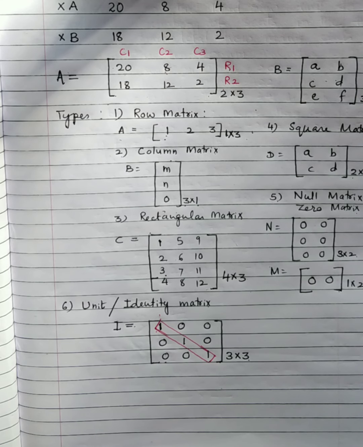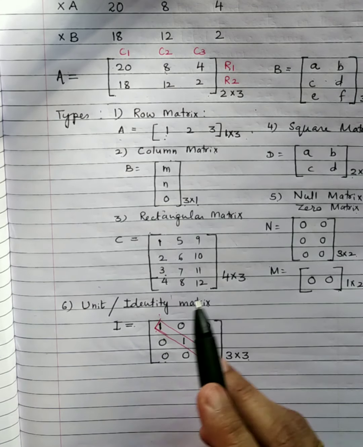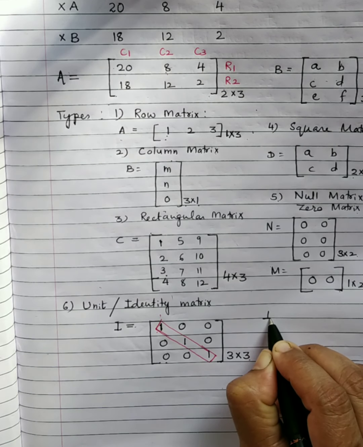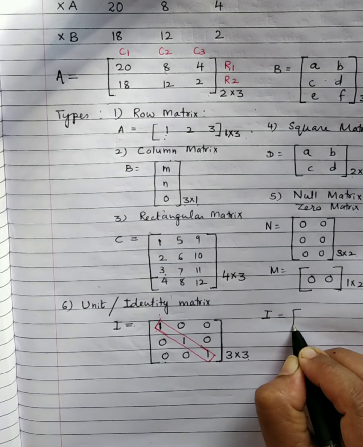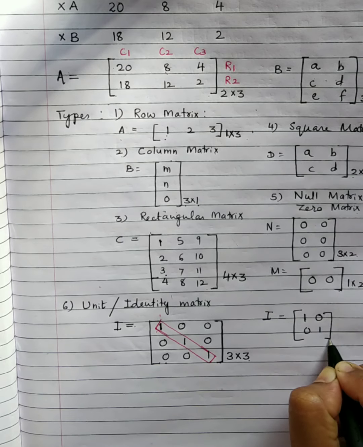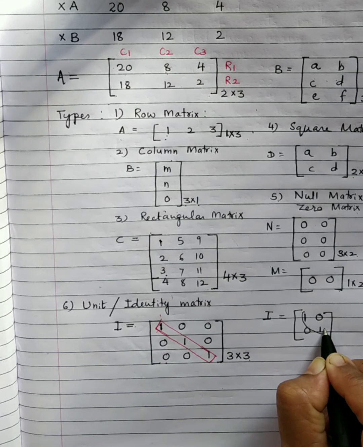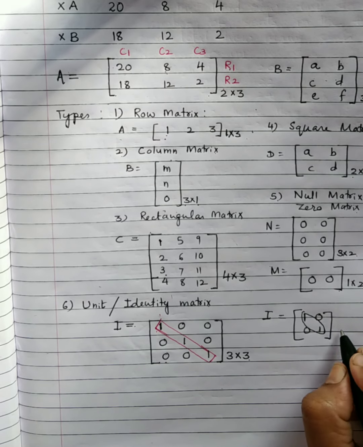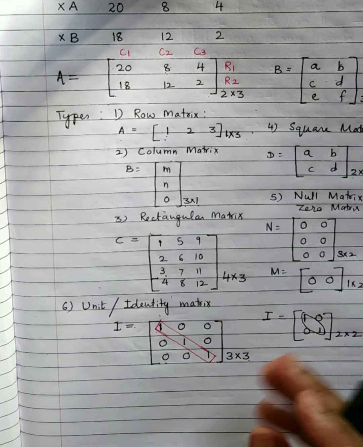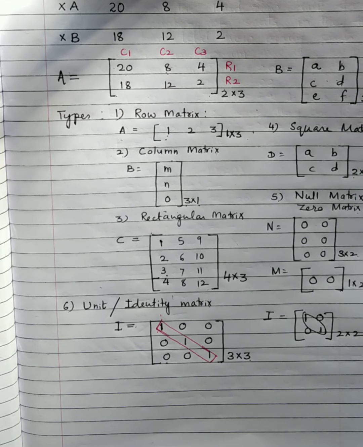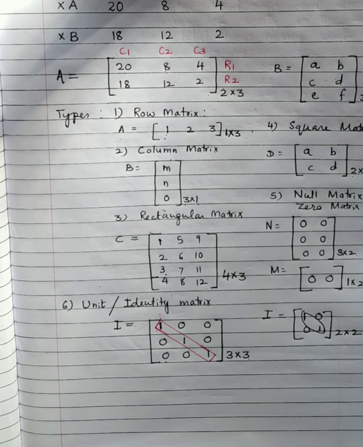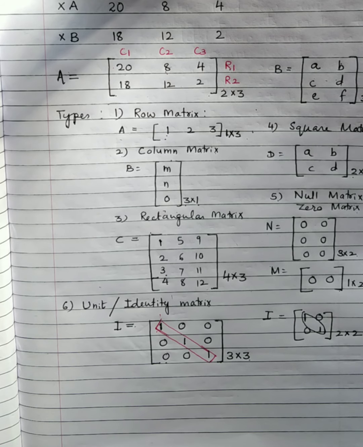So if I ask you to write an identity matrix or unit matrix I of order, say, 2 by 2, it will always be a square matrix. So how will I write it? I is equal to, first element, last element. This leading diagonal is what? Unity, and the rest of the elements are 0. So this is the identity matrix of order 2 by 2. This is of order 3 by 3, and in that way you can frame the matrices. Till here I think you are all very clear. It is a very interesting new part. You have never studied it, but these are very interesting things.